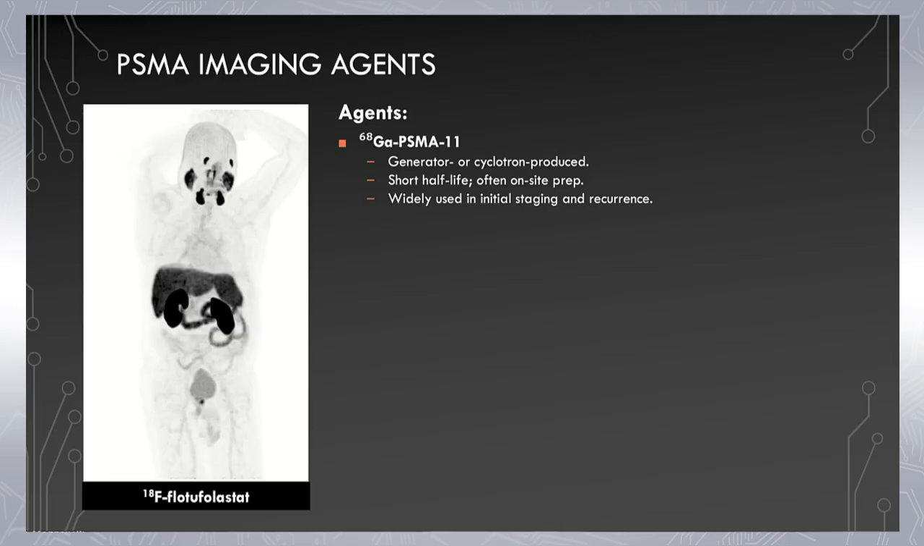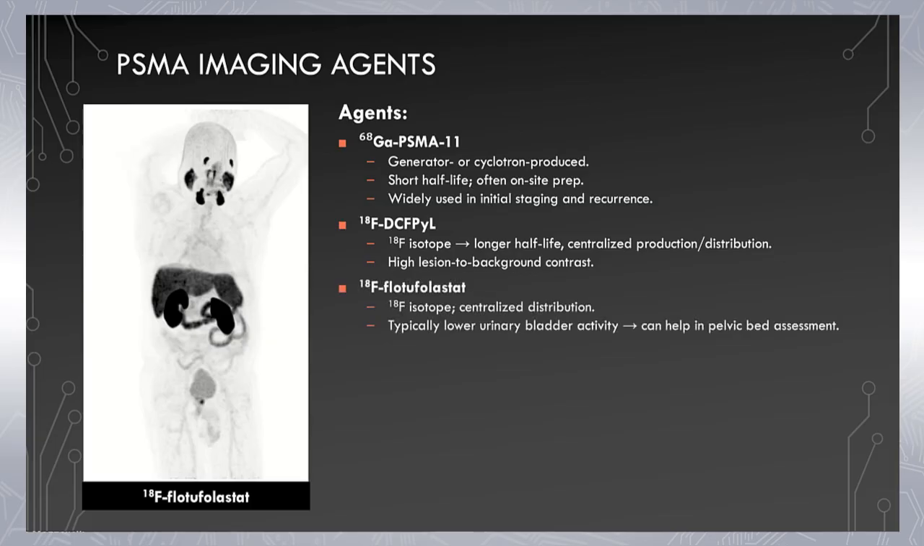It has a short half-life, and it's often prepped on-site. It's widely used in initial staging and recurrence. Secondly, there's F18-DCFPyL, which is an F18 isotope, longer half-life, centralized production and distribution, and high lesion-to-background contrast. And lastly, piflufolastat, which is an F18 isotope, centralized distribution, and generally has typically lower urinary bladder activity, which can help in the assessment of the pelvic bed and the prostate.